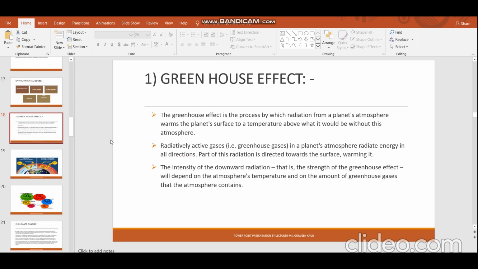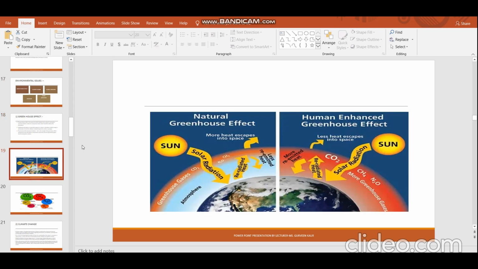So let's see what the greenhouse effect is. The greenhouse effect is a natural process which helps to provide warmth to the earth. Now, this process has been causing adverse effects due to the carelessness of human nature. So today I will be showing you in this slide what a natural greenhouse effect is and what a human enhanced greenhouse effect is.